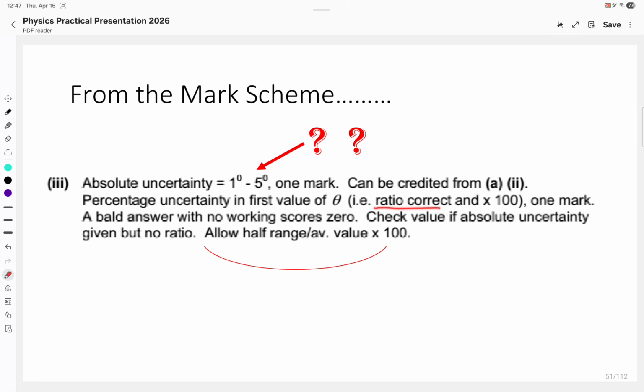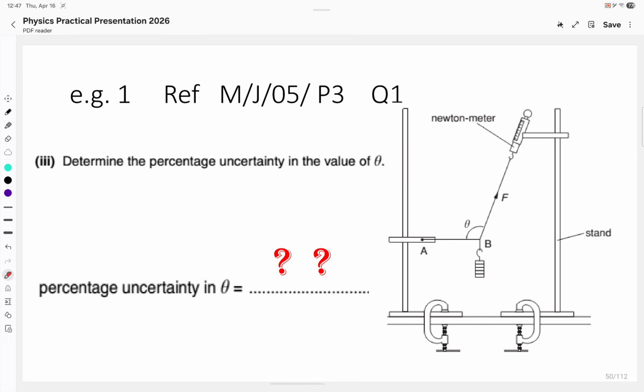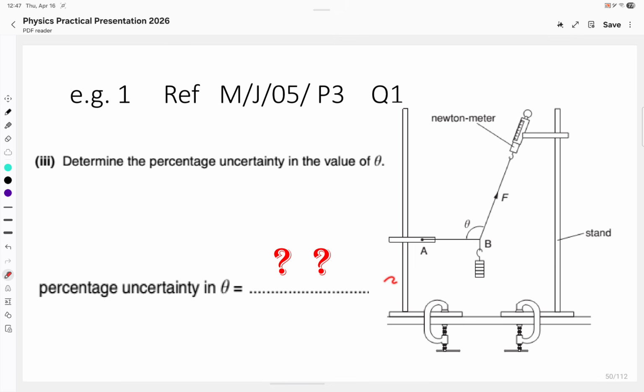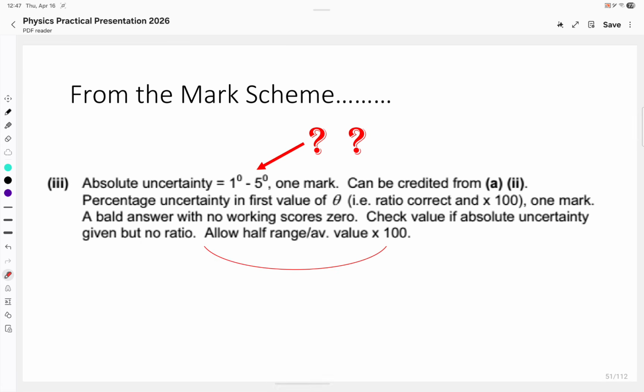What is the ratio idea? 1 mark. A bald answer with no working scores 0. Check values if absolute uncertainty is given but no ratio. Allow half range, divide by average value, multiply by 100. See what I am talking about. If a candidate is using repeats, and by the way if a candidate is using a repeat method, then the range method is allowed.